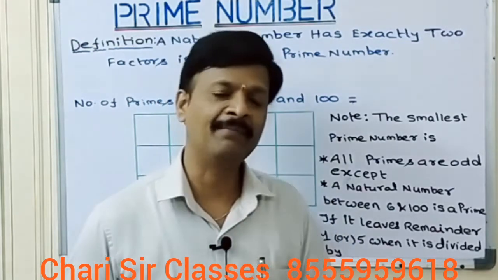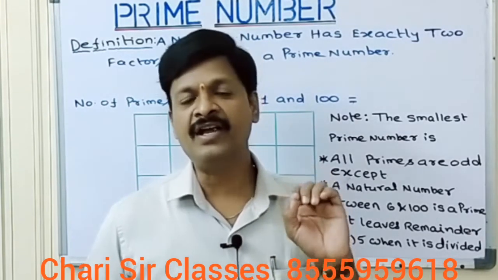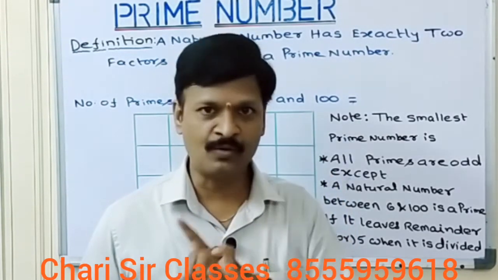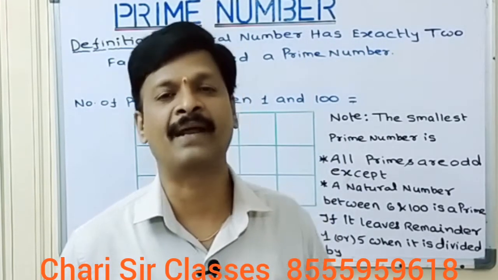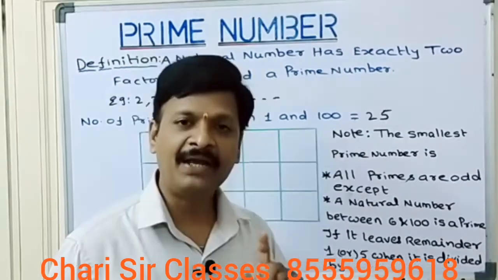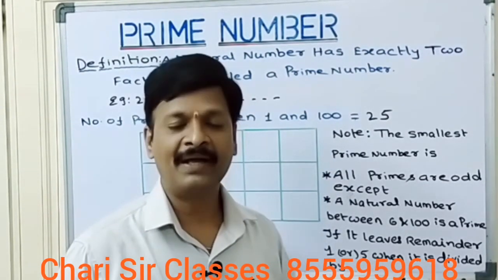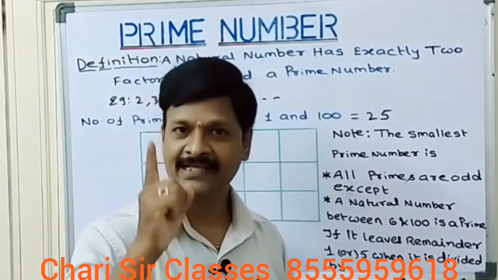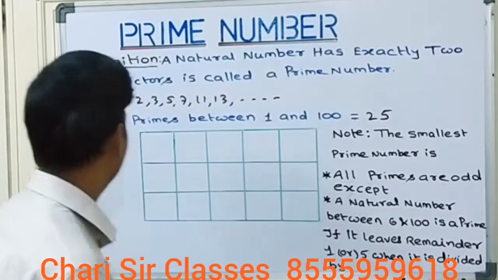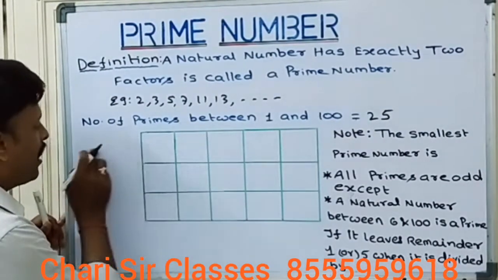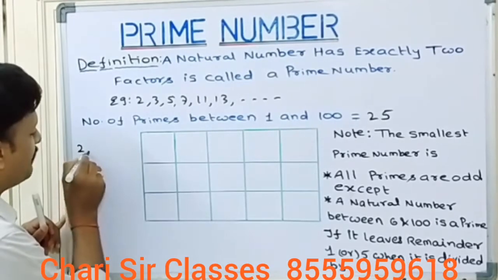So how many prime numbers do we have from 1 to 100? There are 25 prime numbers between 1 and 100. How much time do we take to write these 25 prime numbers? By using the natural method, it takes 5 to 10 minutes, but by using our technique, it takes exactly 1 minute. So how to do that? Let's see from here.